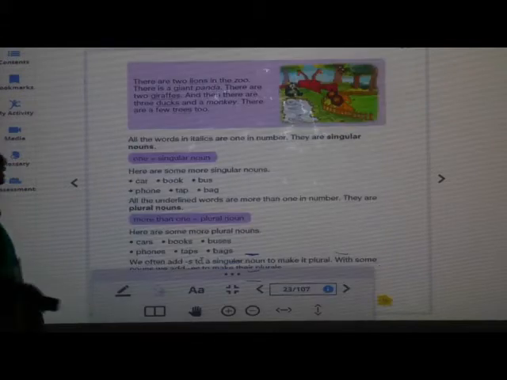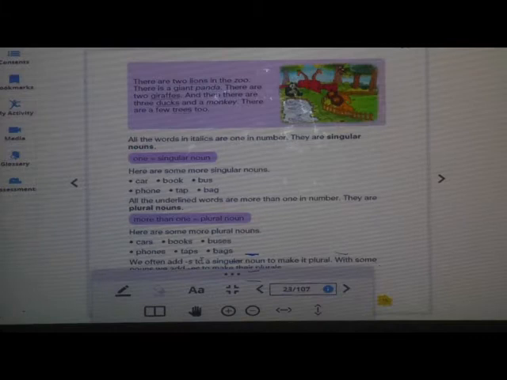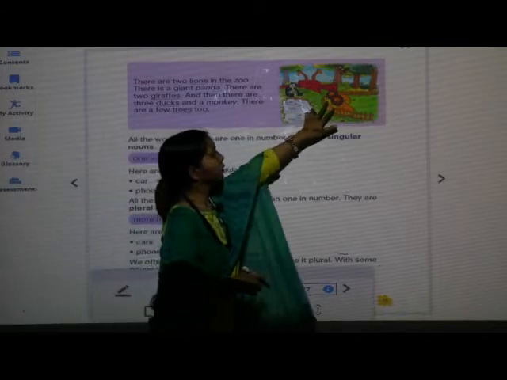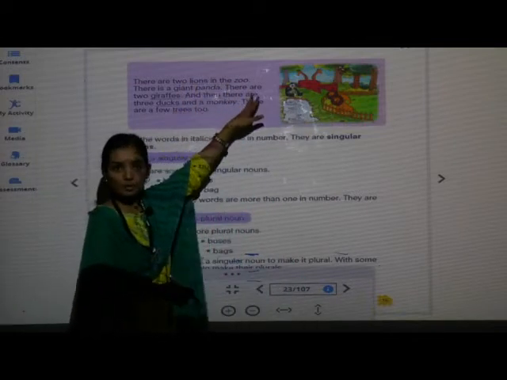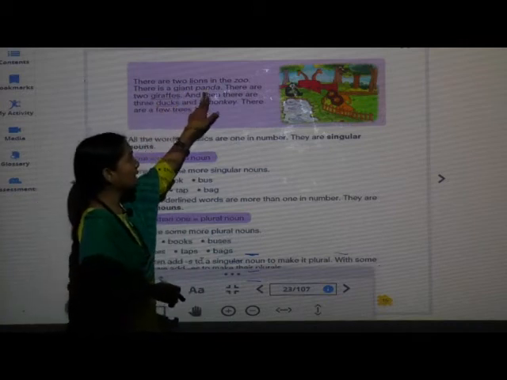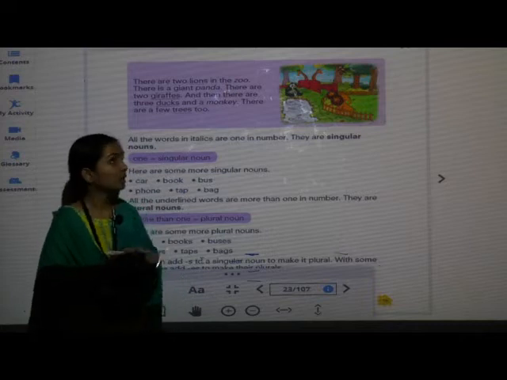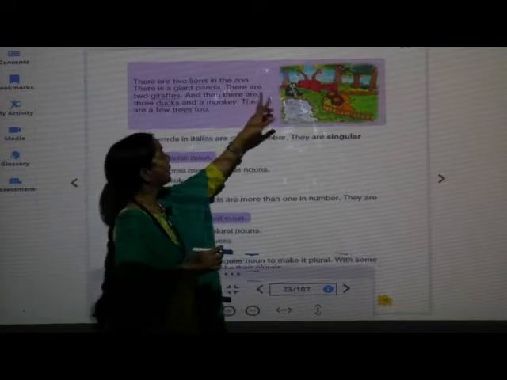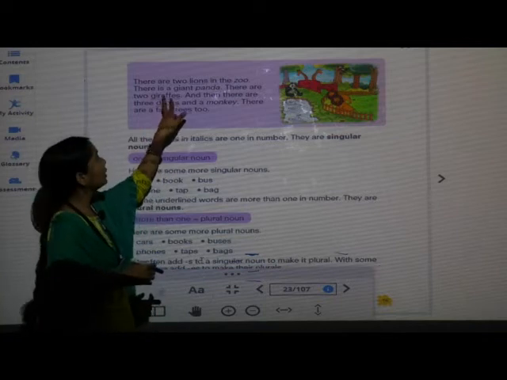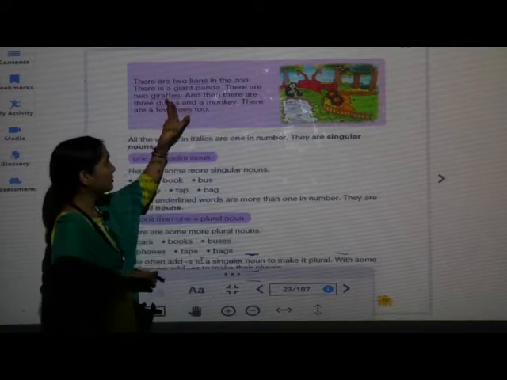Next, there are 2 lions in the zoo. How many lions are there in the zoo? 2 lions in the zoo. There is a giant panda. There are 2 giraffes.